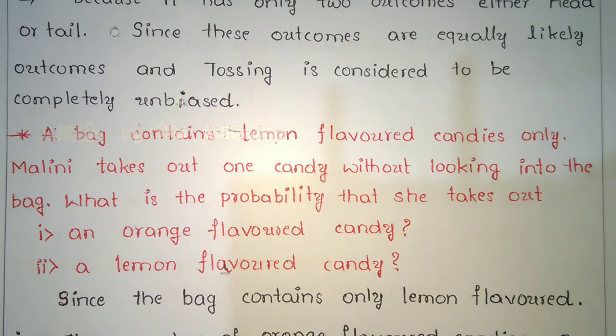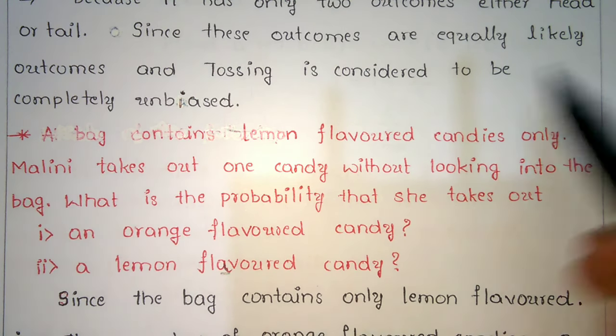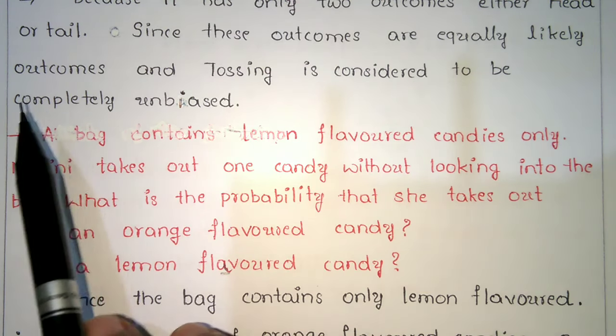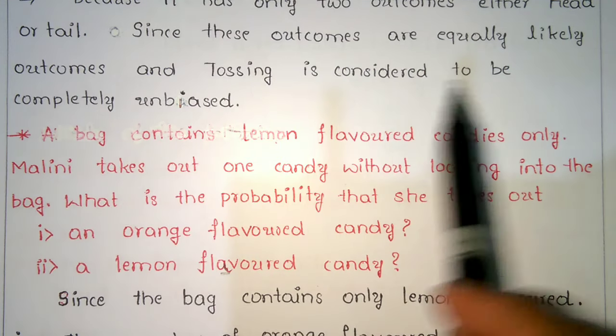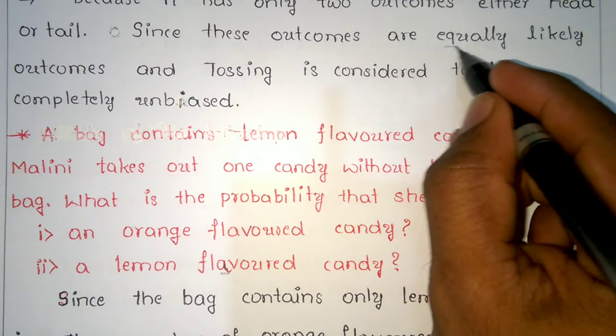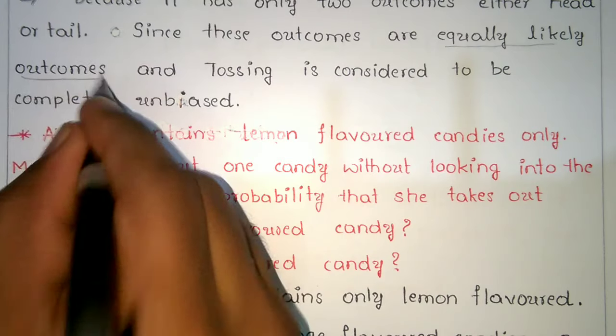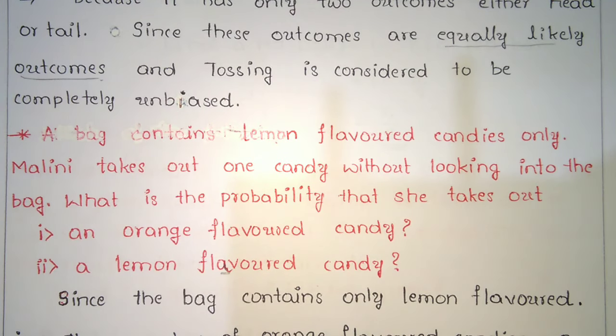Because it has only two outcomes, either head or tail. Since the outcomes are equally likely, tossing is considered to be completely unbiased. You can't differentiate either side.